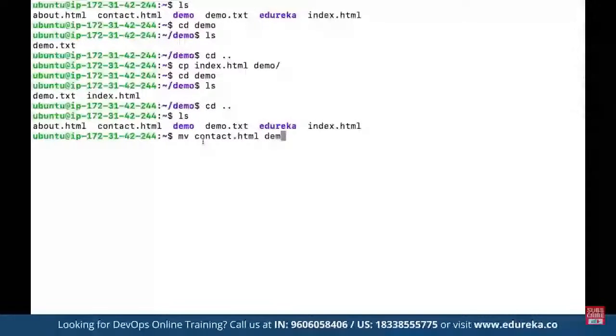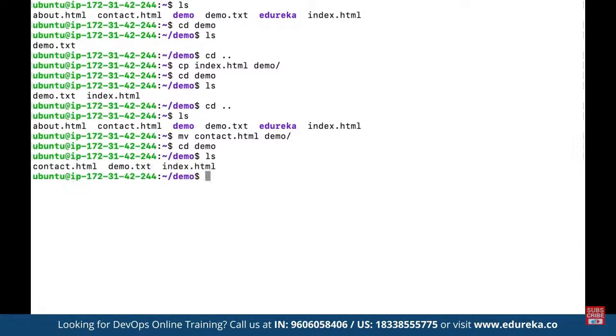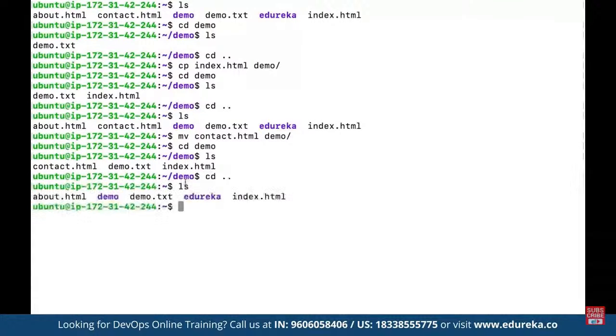So first of all, the source has to be defined, that means from where the file has to be moved, and then the destination, where the file has to be moved. So here we can define the path. Now if we move to demo and use ls, you can see this contact.html has been successfully moved. And if we come back and use ls, we can see contact.html is no longer available in the main directory because it has been moved into the demo folder.